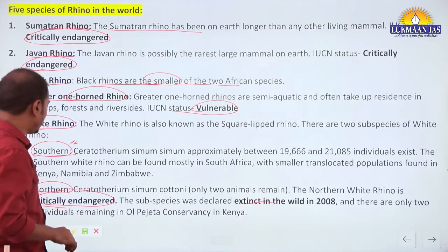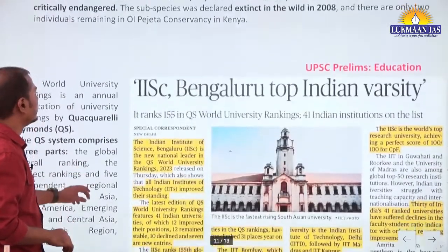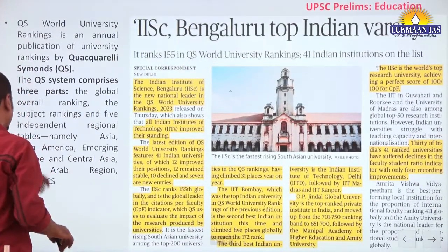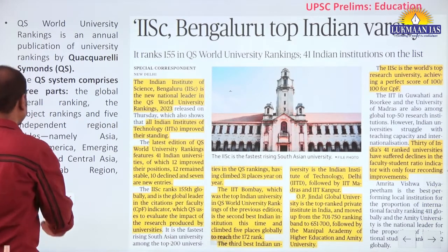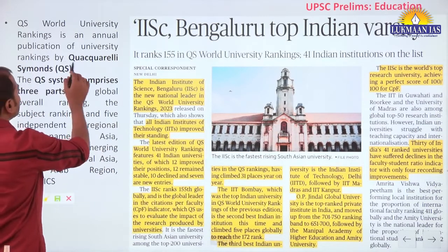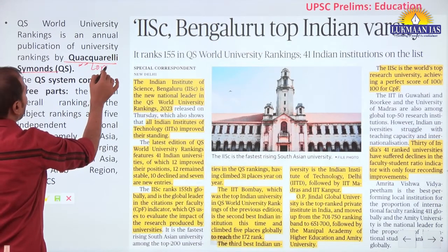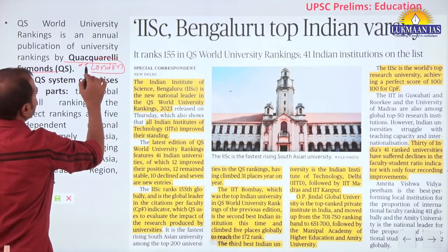Okay. Now IISc Bangalore, top Indian University. So what is this QS rating? It is given by an independent organization, Quacquarelli Symonds, a London based analytical institute.